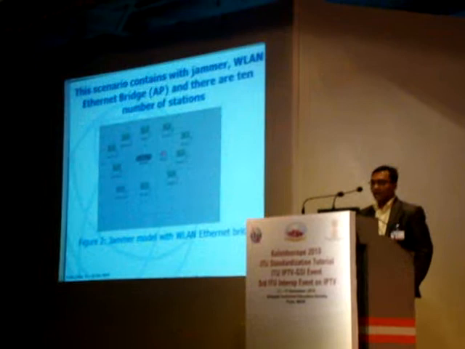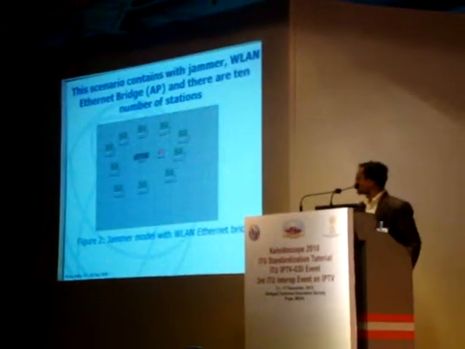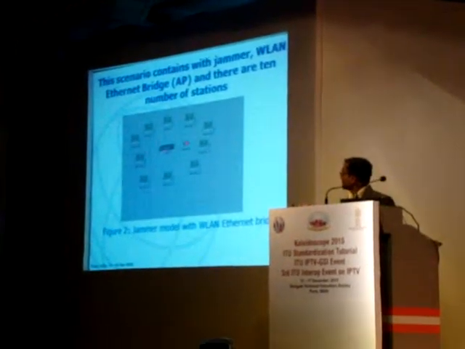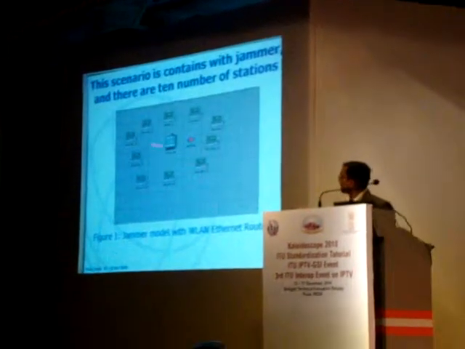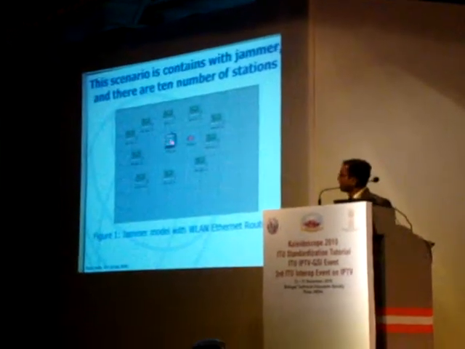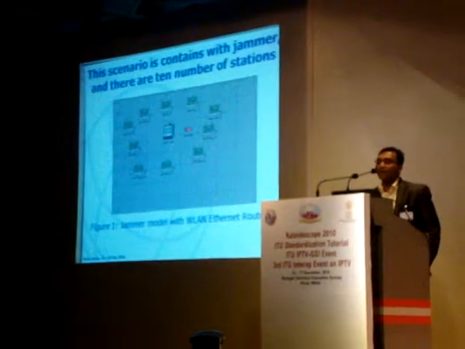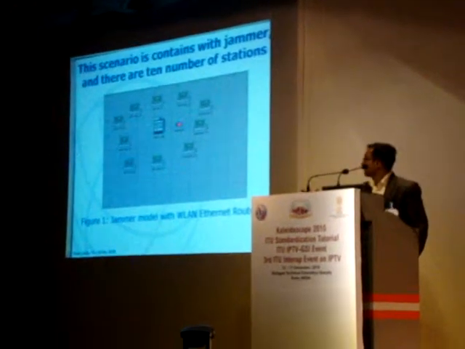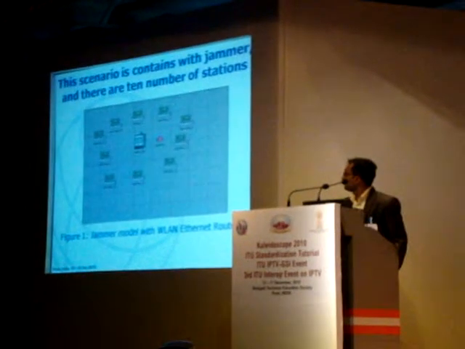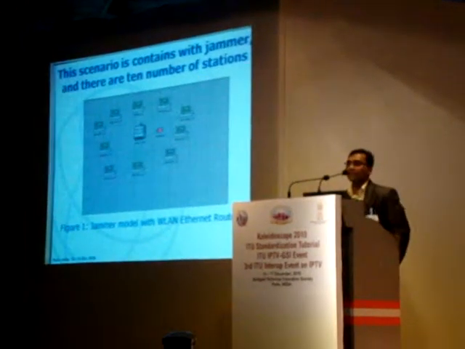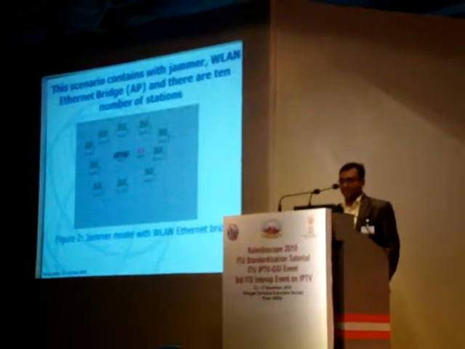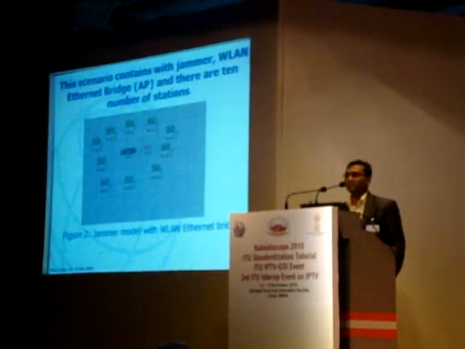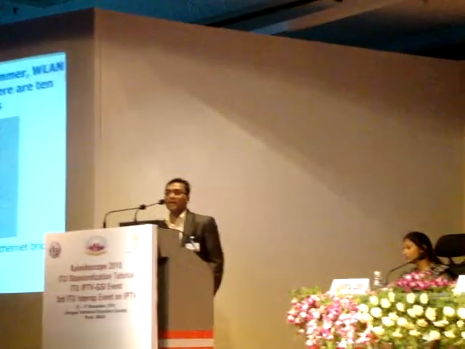The first scenario contains the jammer. This is the WLAN Ethernet, WLAN routers, and the jammer is there. There are 10 stations. The second is similarly the same, a reflection of the same, but you can see the router is different.